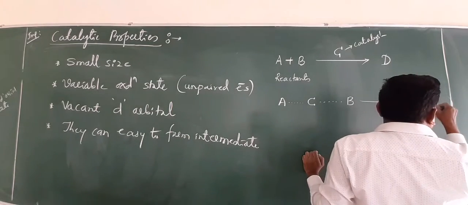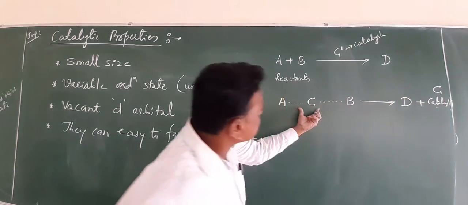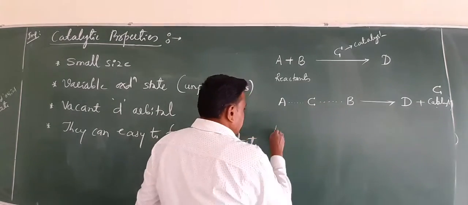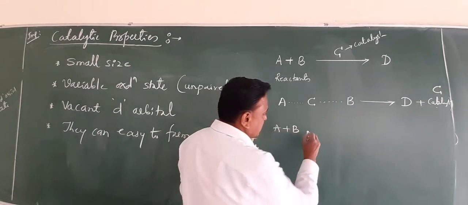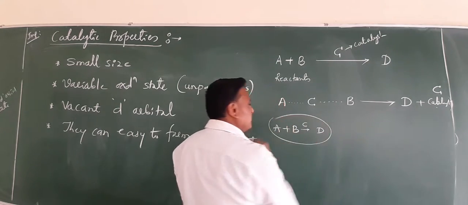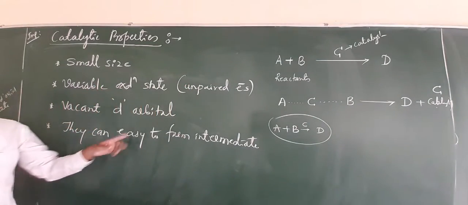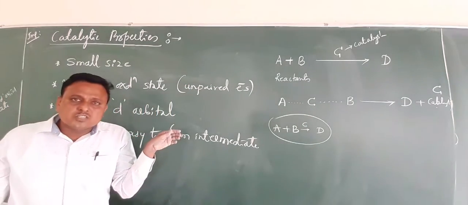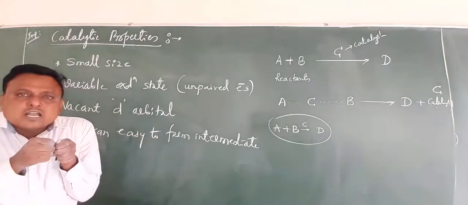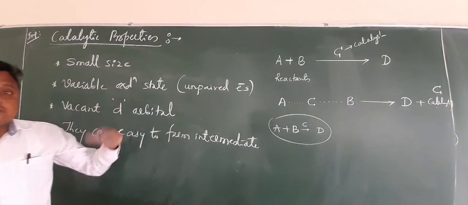along with the catalyst. As usual, C is your catalyst. They can easily combine. Your A and B form an intermediate. Yes, A plus B is combined with the help of catalyst C. It means C helps to form an intermediate. Due to the maximum number of unpaired electrons or vacant d orbitals, they can club both reactants easily to form the product D. So obviously the rate of reaction increases.